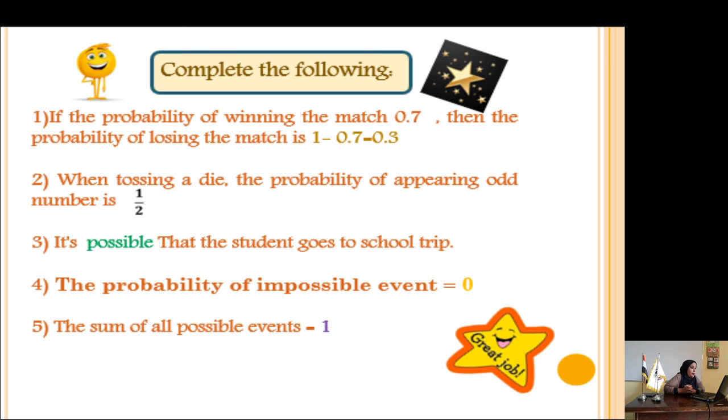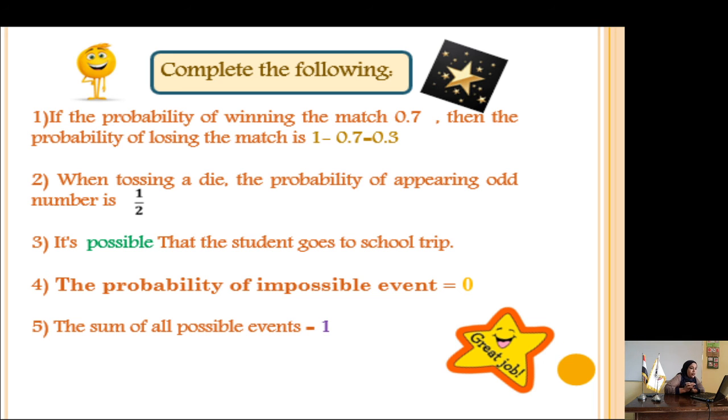Complete the following. If the probability of winning a match is 0.7, what is the probability of losing this match? We said the probability of the event not happening is 1 minus the probability of the event. So 1 minus 0.7, the answer will be 0.3. When tossing a die, what is the probability of getting an odd number? What are the odd numbers on a die? It will be 1, 3, and 5. 3 out of 6, so when it's simplified, it will be half.